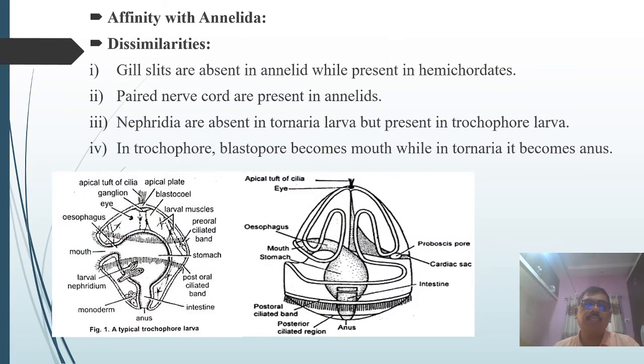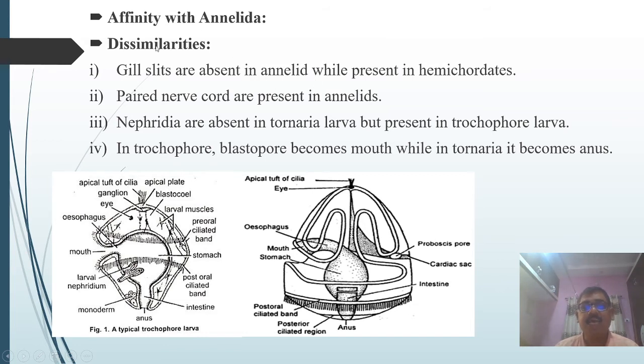Now we have to discuss the dissimilarities of the hemichordata with the Annelida. Gill slits are absent in Annelida. The presence of gill slits is an important characteristic of the hemichordata, resembling the chordates, but annelids don't have these gill slits.